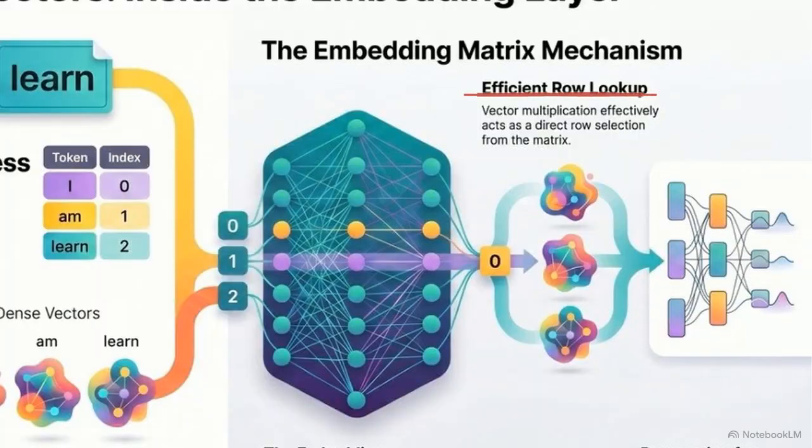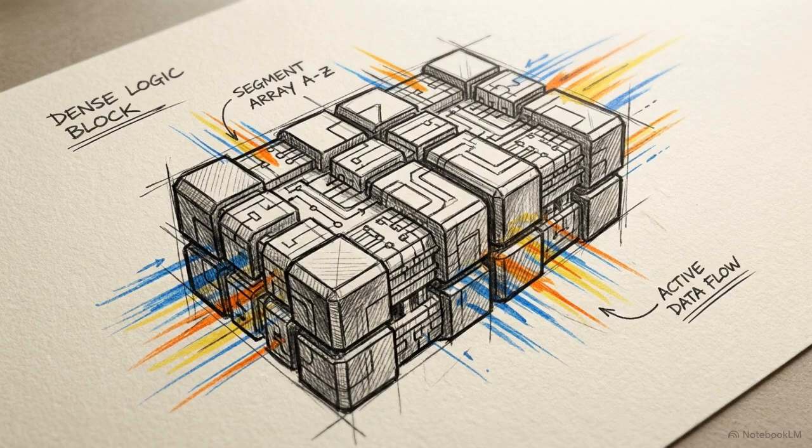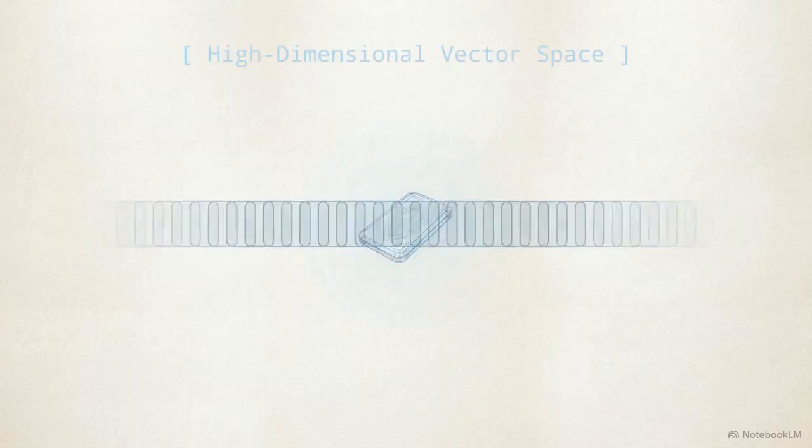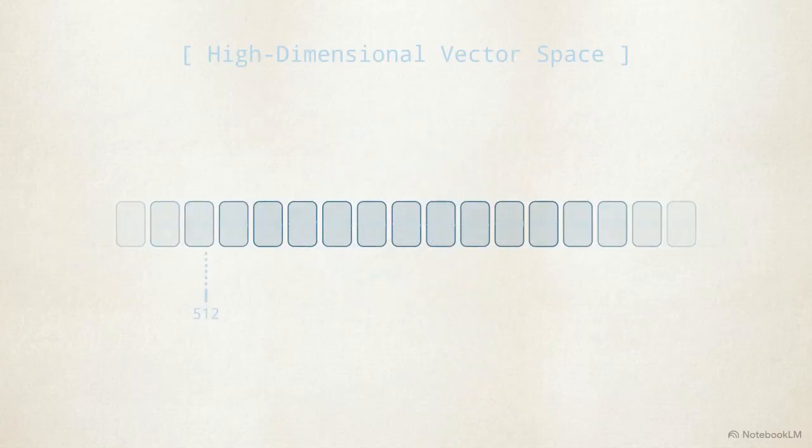As this diagram illustrates, modern frameworks perform a direct row lookup. Index 0 simply points to row 0. The output of this lookup is a dense vector of continuous numbers. Depending on the model, this vector might contain 512, 1024, or 2048 dimensions.